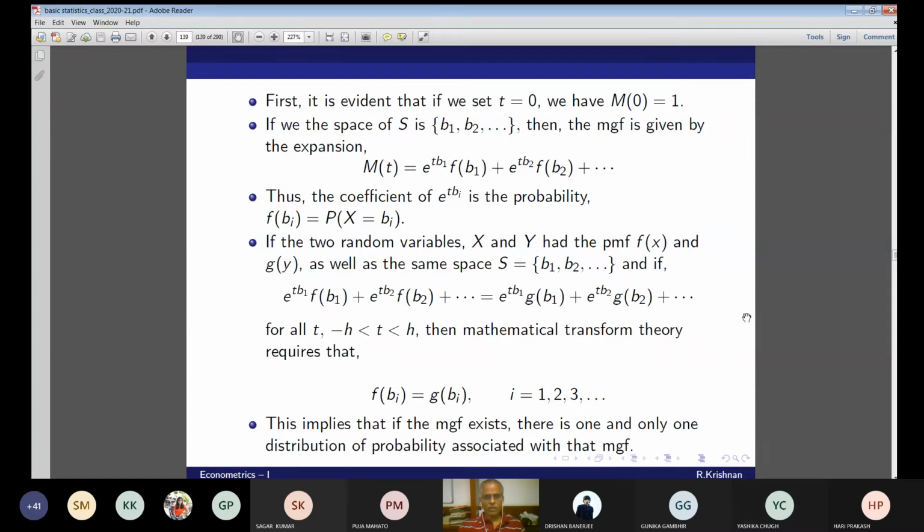Sir, there is also a conversion relation between central and raw moments, right? There is a conversion relation between raw moments and central moments. So what Yashika asked, if we are getting central moments, we can do those manipulations to get the equivalent raw moments, or moments about a certain b.